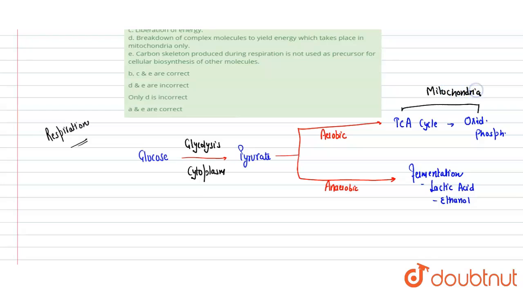So overall, we can define respiration as the breakdown of complex molecules into simpler molecules to release energy, and that energy is then used by the cells for vital activity.